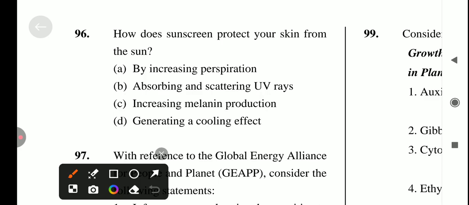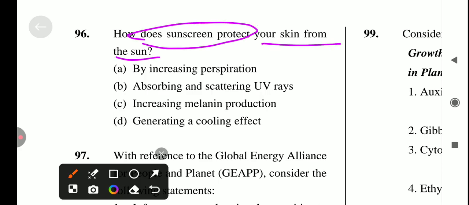How does the sunscreen protect your skin from the sun? The answer to this most girls will know, because they all use it. Okay, not all, but most of the girls. So the answer is option number B, which is absorbing and scattering of UV rays.